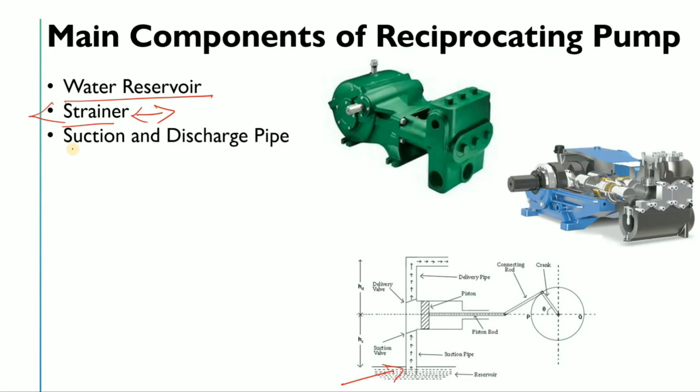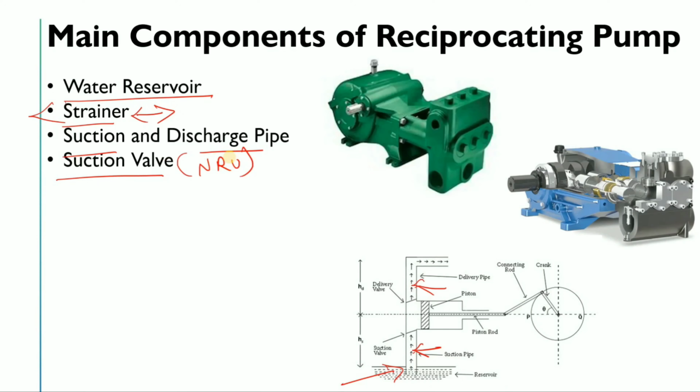Third is the suction and discharge pipe. This is your suction pipe from where the liquid will be sucked or pumped, you can say, and this is your discharge side from where the high pressure fluid will go to the destination or the proper place. Then the suction valve, right? This suction valve will be a type of NRV.